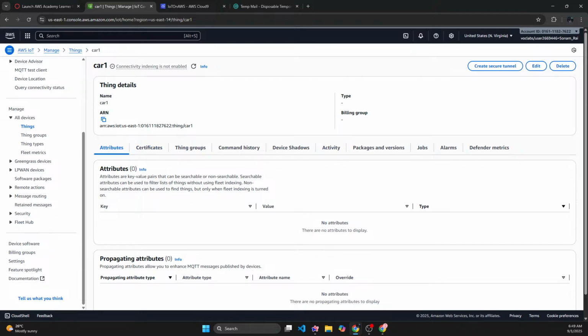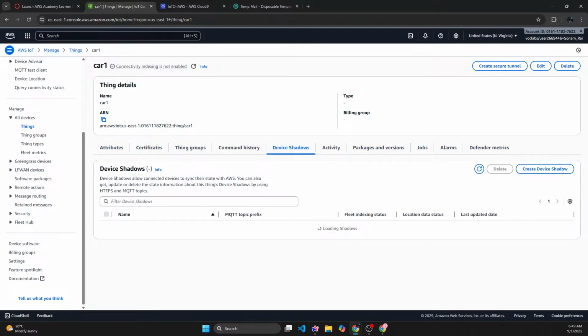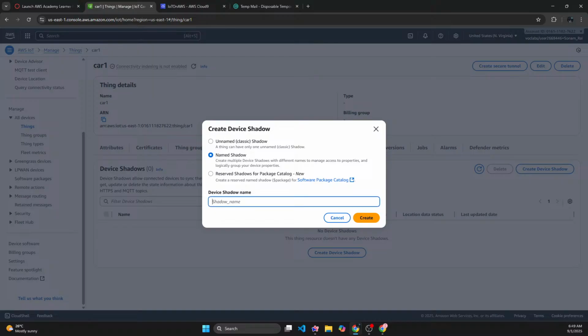Anyway, card one should have a shadow somewhere. Oh yeah, device shadows. If you go here, you will see that it doesn't have any shadows right now. So what I'm going to do is create a new shadow for it. Create device shadow. The shadow name can be anything.